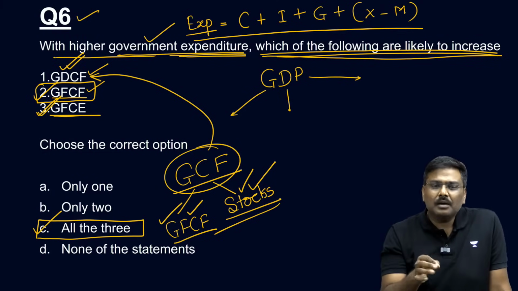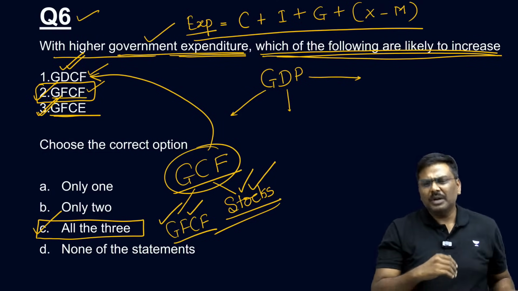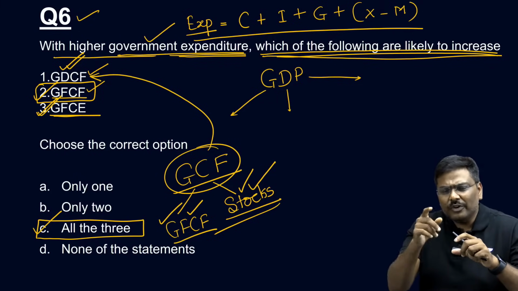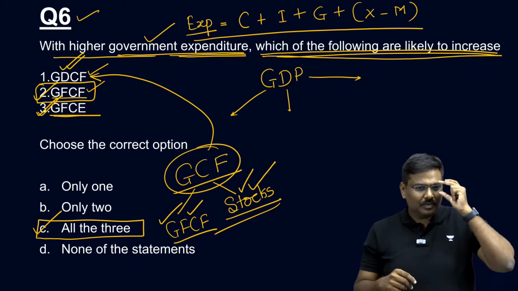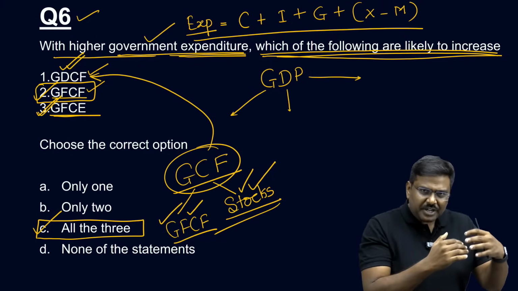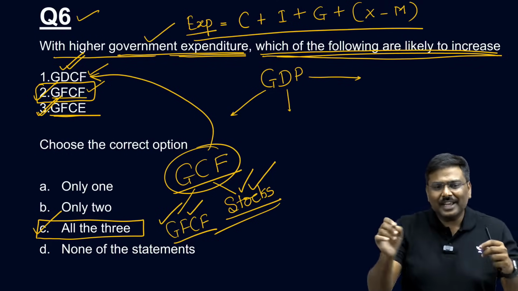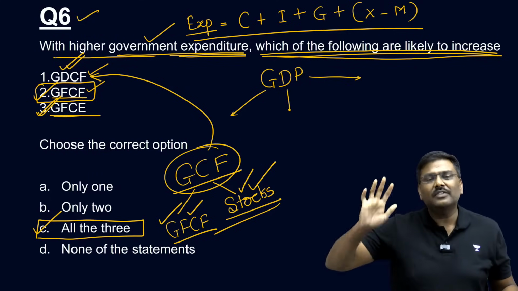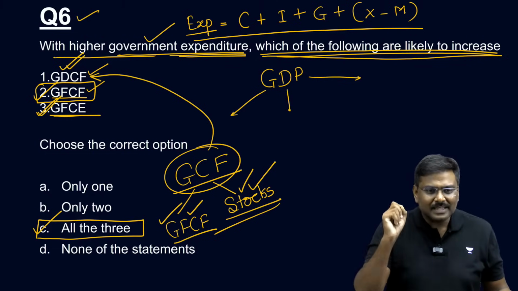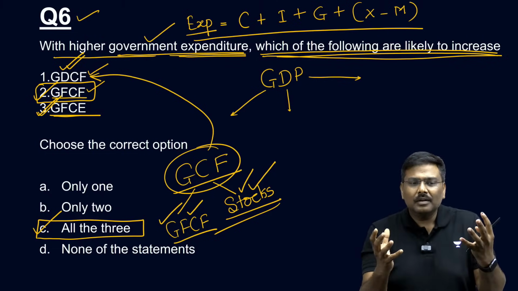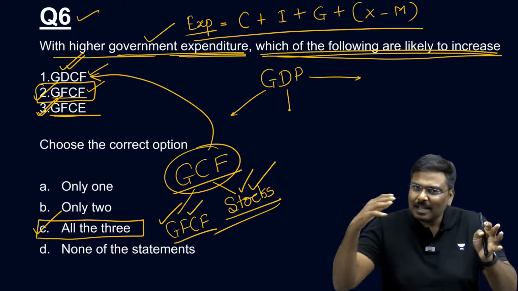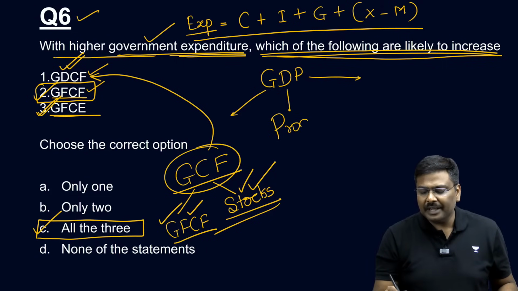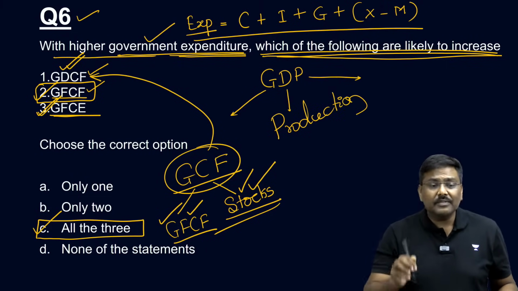And if you're reading the newspaper, do let me know in the comment section, between the production methodology and the expenditure methodology, which one do you think is more credible? This was there in the current affairs. I'll connect it to current affairs, by the way. Any answer? Anybody has an idea? Which is more credible, which is taken at face value and something else is adjusted? My dear, please remember, the production method is given more credibility.